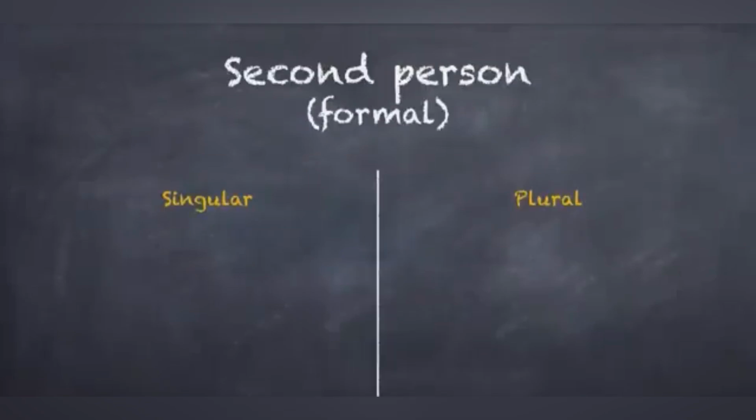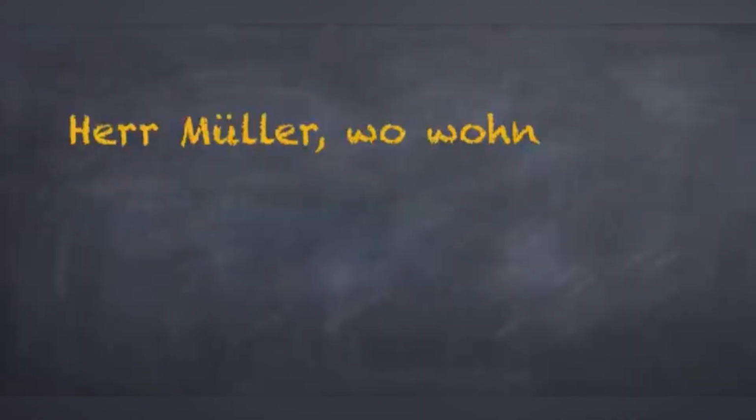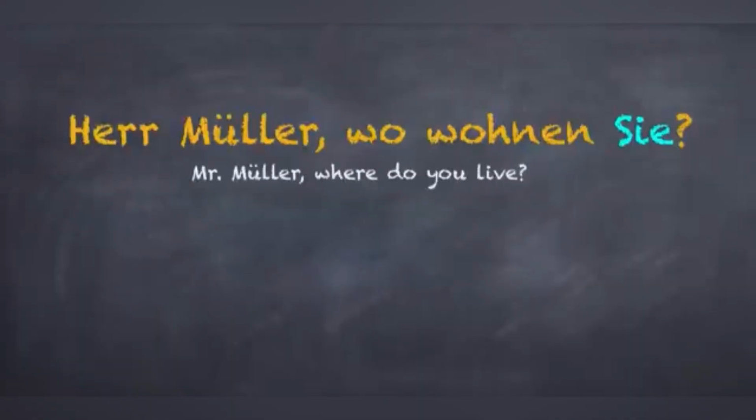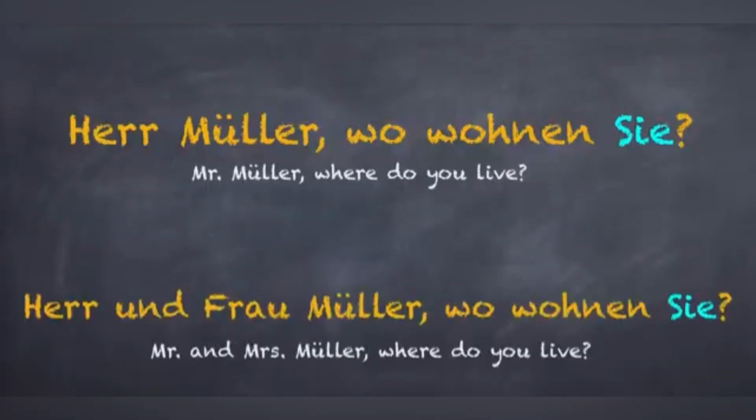Here are now pronouns of the second person in a formal situation. For singular, you would use here Sie, and for plural also, that is when you're talking to more than one person, you would use Sie. That should be easy to remember. Here's an example for each one of them. Herr Müller, wo wohnen Sie? And when talking to more than one person, Herr und Frau Müller, wo wohnen Sie? Please remember to use Sie with a capital S, irrespective of its position in the sentence, whether it's at the beginning of a sentence or in the middle.